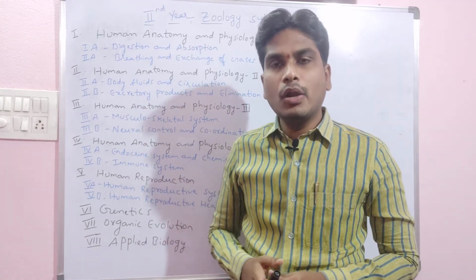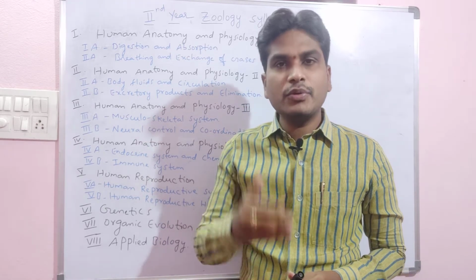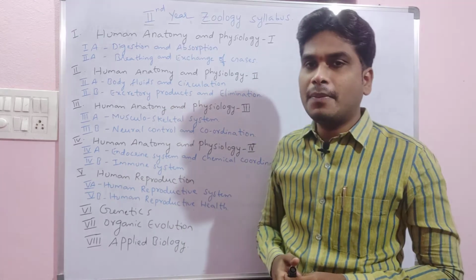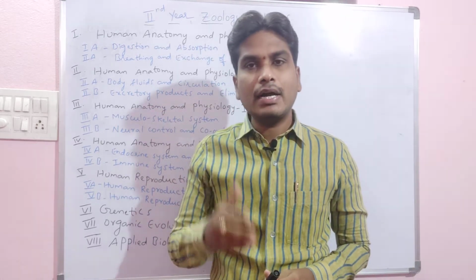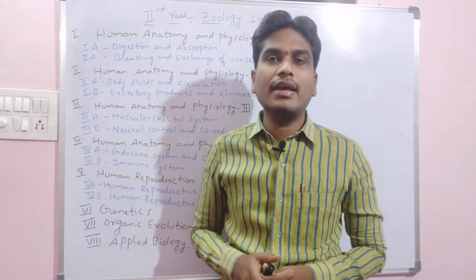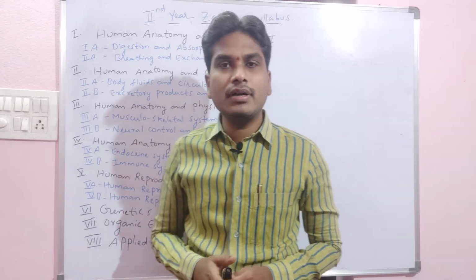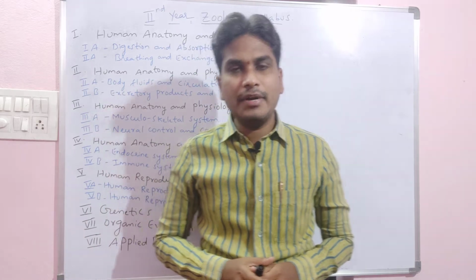fifth unit will be locomotion and reproduction, and sixth unit will be biology in human welfare, and seventh unit will be Periplaneta americana, that is about the cockroach type study. We will study that in the seventh unit, and the eighth unit, the last unit, will be ecology and environment. This is about the first year intermediate zoology syllabus.